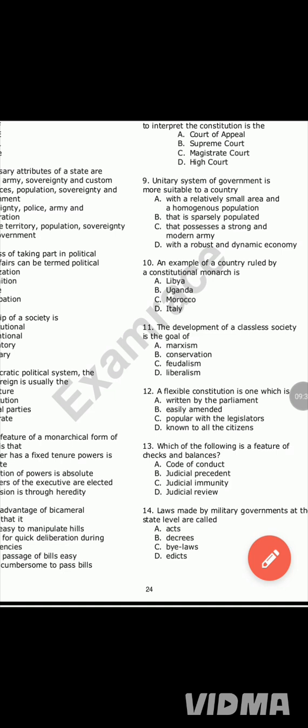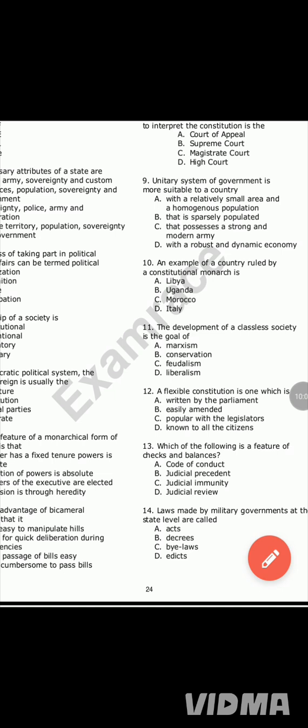Question 8, we are almost done. The court that has ultimate power to interpret the Constitution is the... Now, when it comes to interpretation of the Constitution, please, your answer should always be the Supreme Court. And the Supreme Court is the apex court in Nigeria, or the highest appellate court in Nigeria. It was created in the year 1963 when Nigeria became a republic. So the answer to the question is option B, Supreme Court.